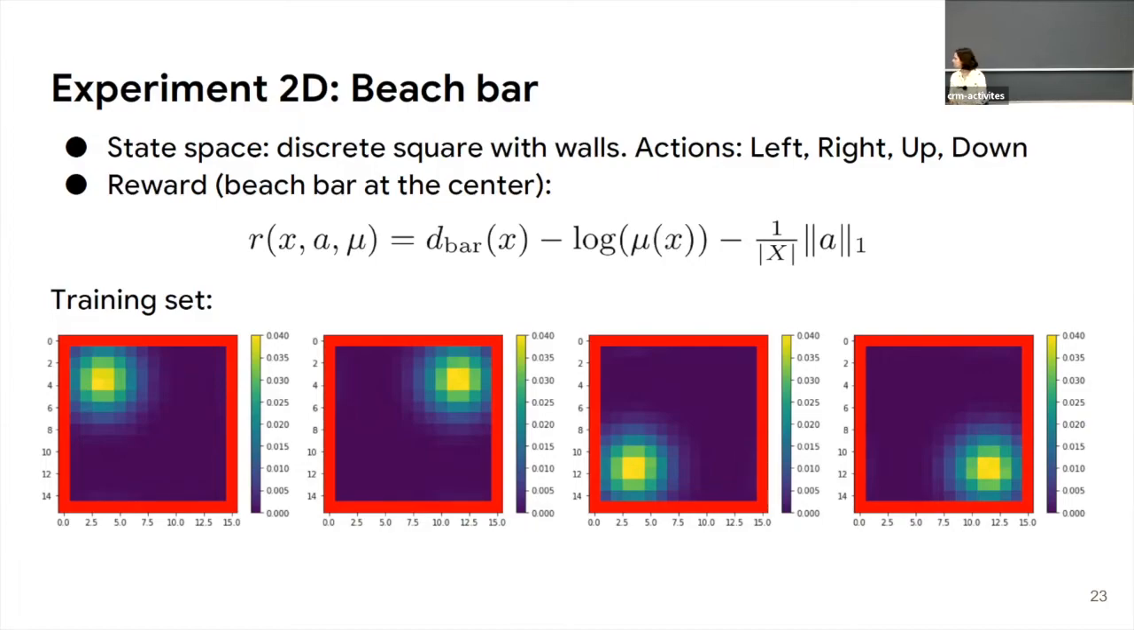Here it's a simple game. We have, I think, a 16 by 16 grid of states. We have different initial distributions. The goal for the agents is to go to the center of the domain and to spread a little bit, because there is this term in minus log of mu of x, and this term means we don't want to move too much. What we did is to learn against these different distributions and to see if it can generalize to new ones.